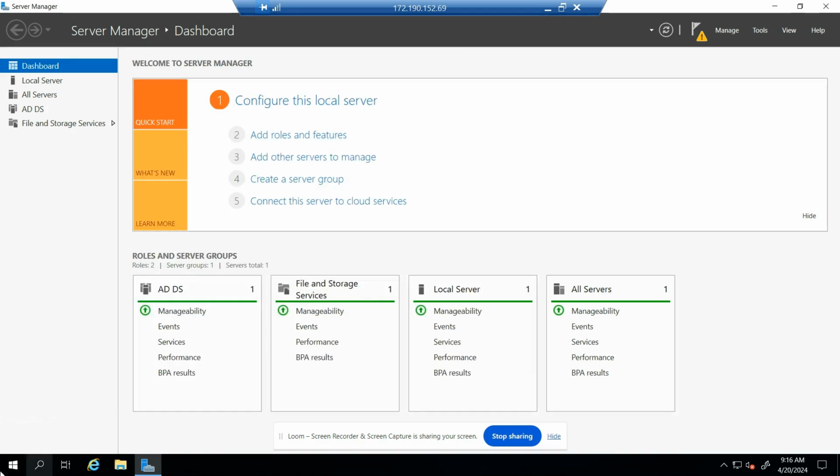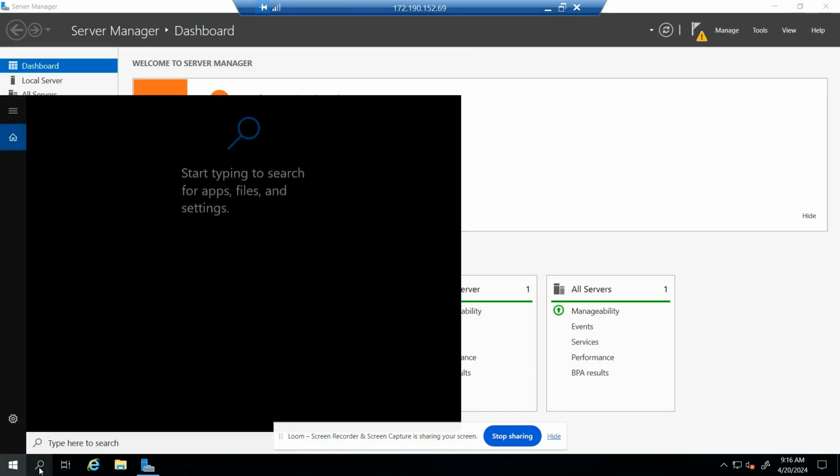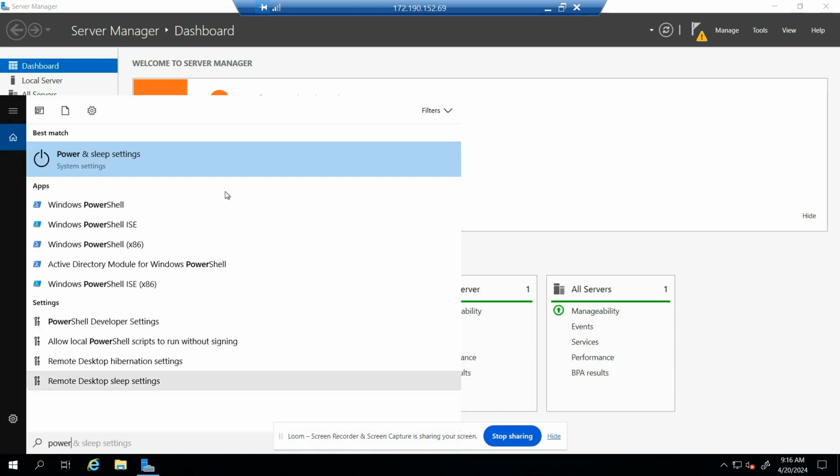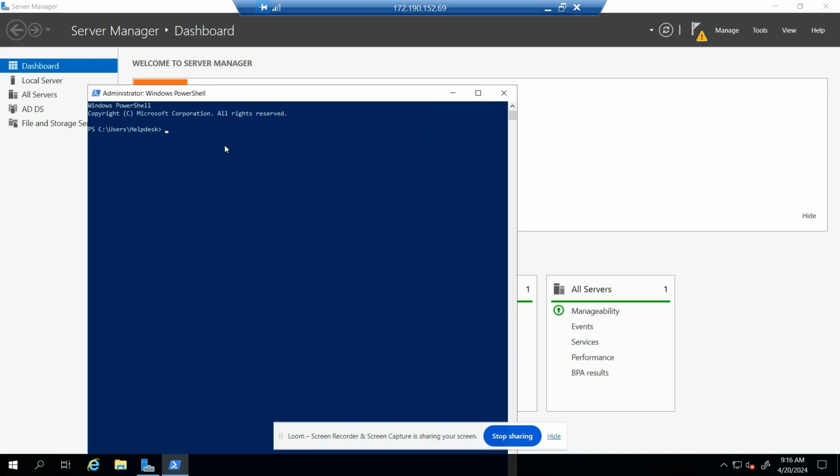Let's go to PowerShell. We can search for it. There you go. Right click on PowerShell, run as administrator, and then in PowerShell, you just press Control V to paste, and press Enter. And it's asking for passwords. Sweet.